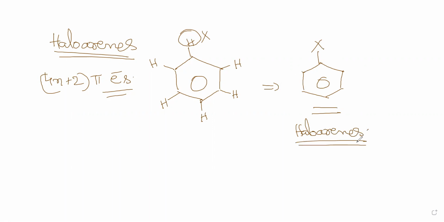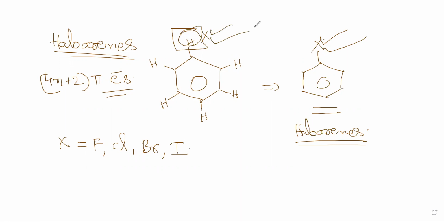I hope I'm clear with what haloalkanes and haloarenes are. On the benzene ring, you get an X group: fluorine, chlorine, bromine, or iodine. If any one of these sits on the benzene ring, that means this hydrogen is replaced by X, then we call it a haloarene. Clear? Always remember, arene means a benzene ring. For your level, arene means benzene ring.